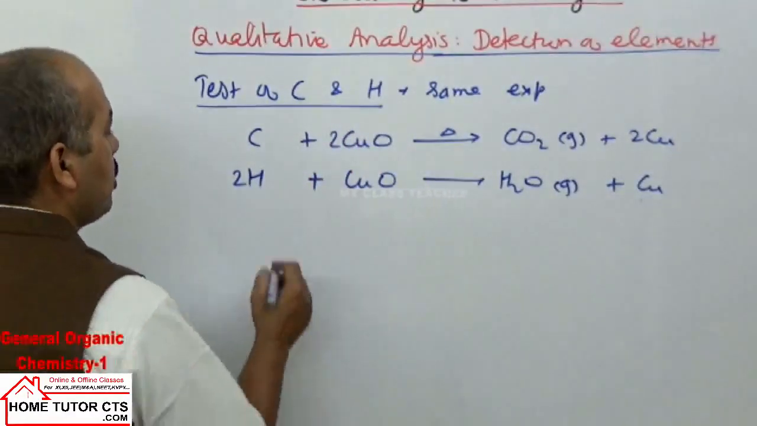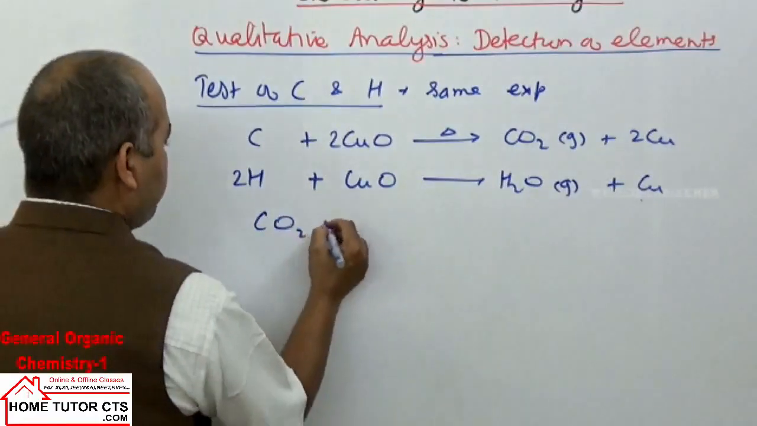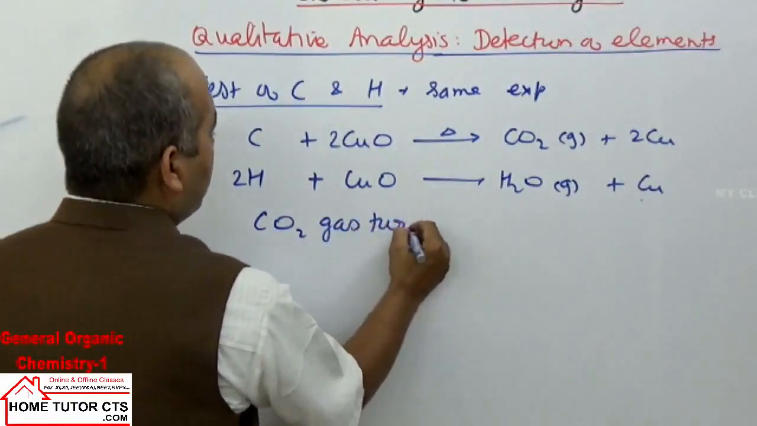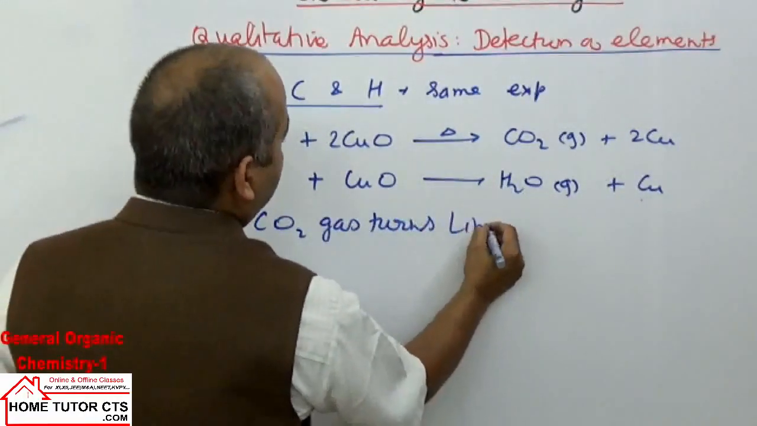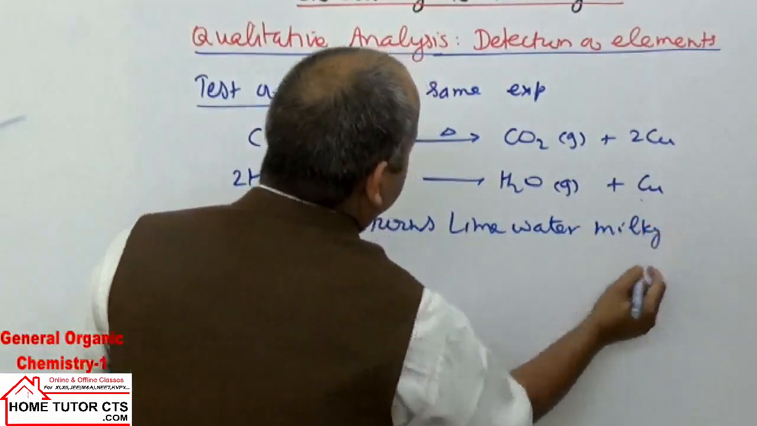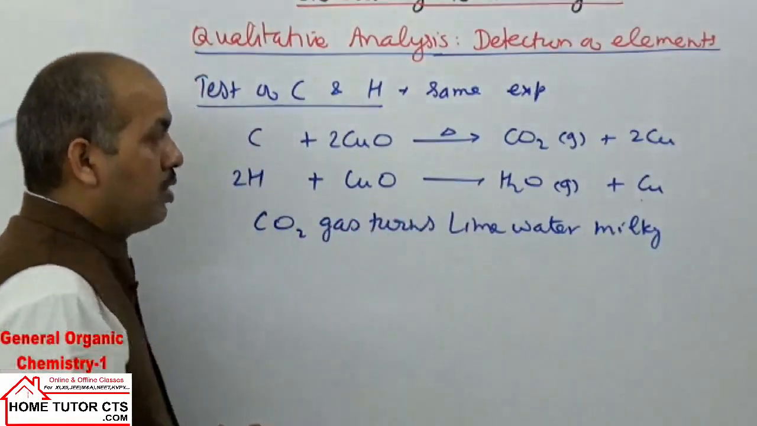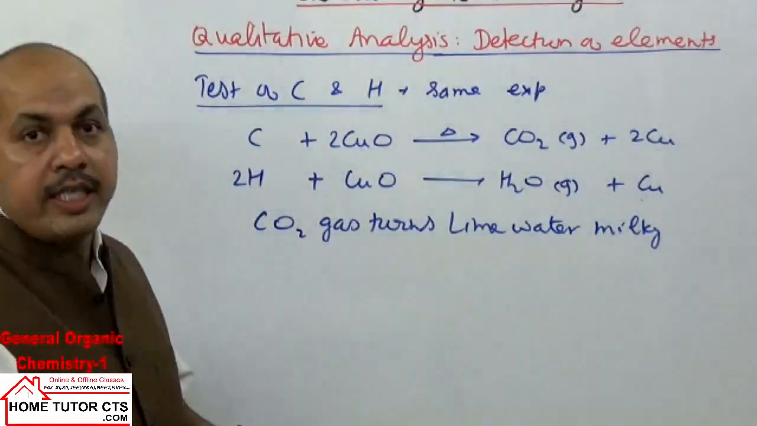As per the reaction, in the organic compound the carbon becomes CO2 and hydrogen becomes water. Then CO2 gas turns lime water milky, whereas the water vapor obtained in the reaction is absorbed by copper sulfate, which becomes blue in color.